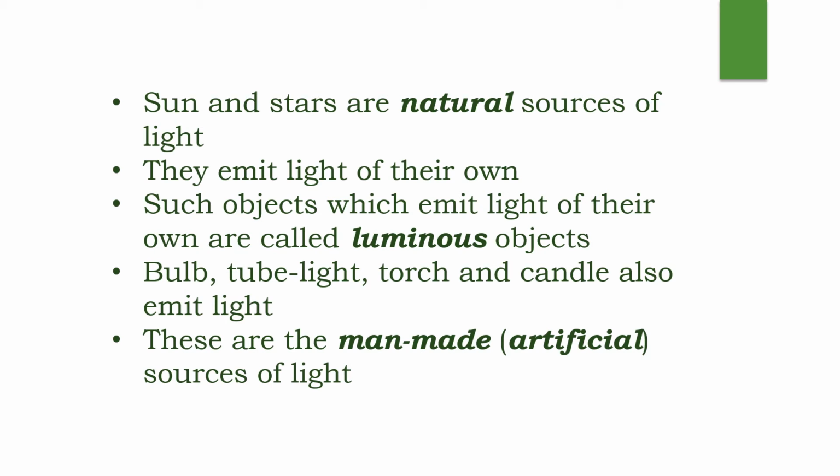Sun and stars are said to be the natural sources of light because they emit light of their own. Such objects which emit light of their own are said to be luminous objects. Now, the bulb, tube light, torch and candle also emit light, but they are said to be the man-made sources of light or the artificial sources of light.